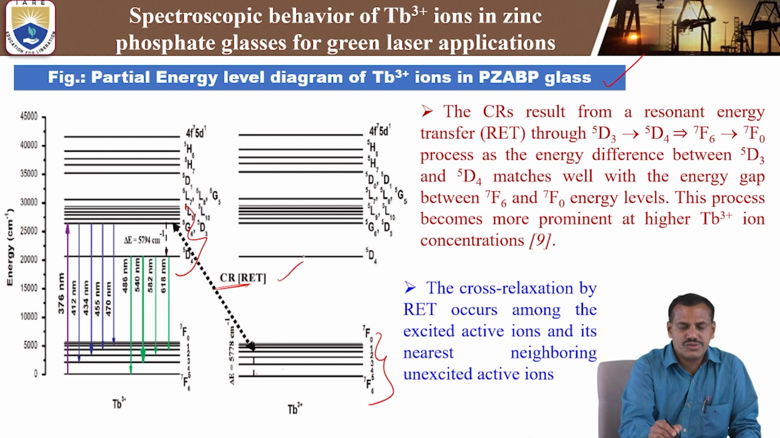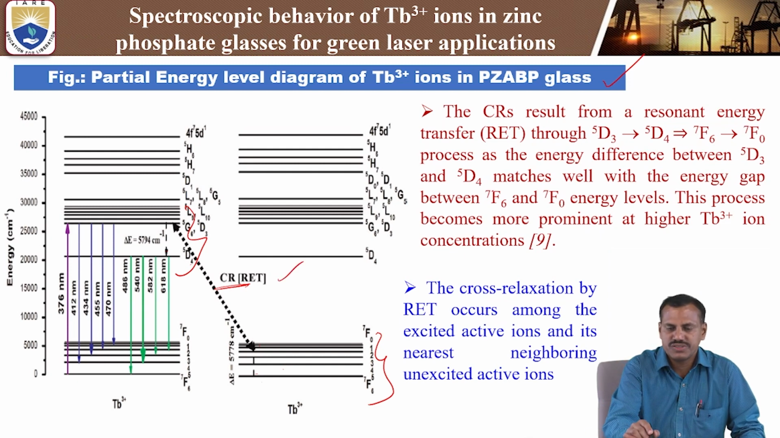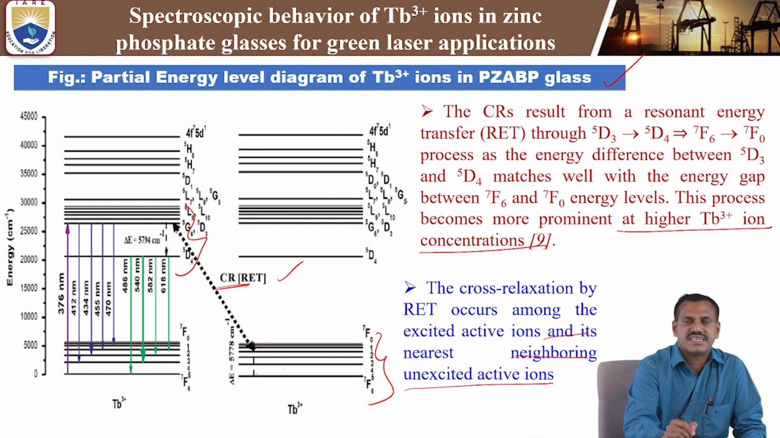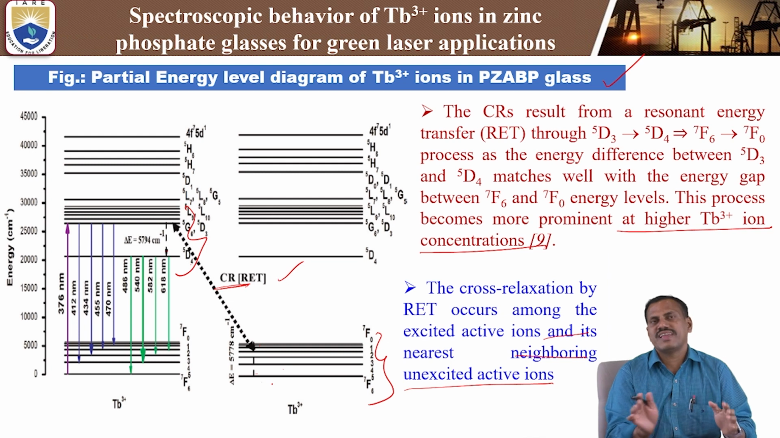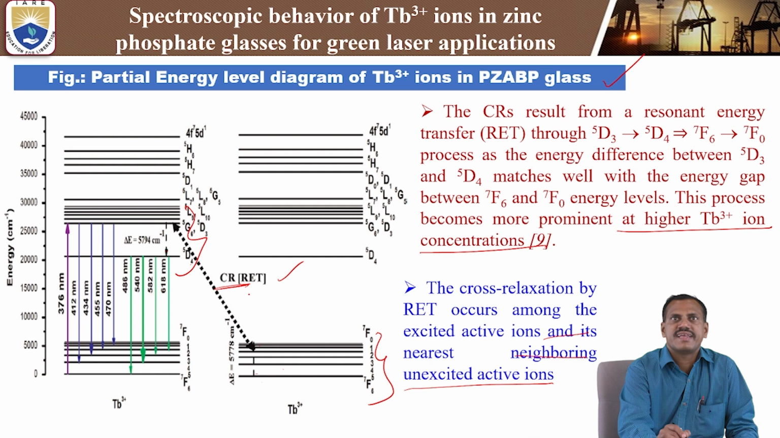This is called resonant energy transfer in the case of terbium 3+ doped zinc phosphate glasses. So this matches well with the energy gap between the 7F2 to 7F0 energy levels. This process becomes more prominent at higher terbium 3+ ion concentrations. This cross relaxation by RET occurs among the excited active ions and their nearest neighboring unexcited active ions. That means near, the ground state near. This is the excited atom. So this level and this level match well with the energy band gaps. That is why energy transfer takes place through the cross relaxation channel. That is the resonant energy transfer.